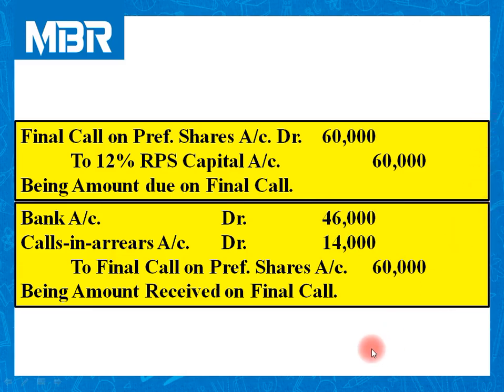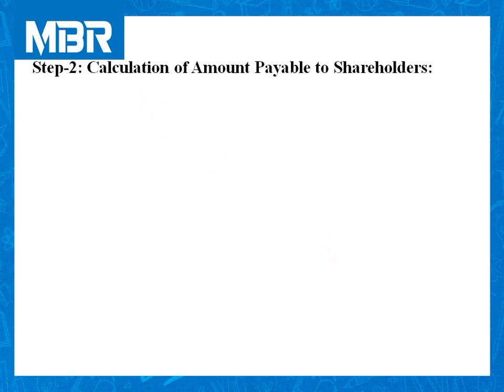I hope everybody is clear with step number 1. Let us enter into step number 2. In this question, step number 2 is also important. So let us refer to the question first.